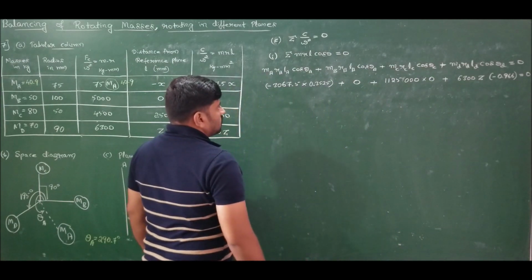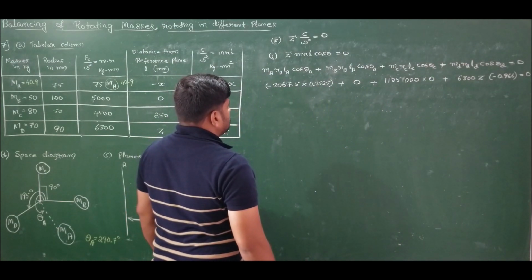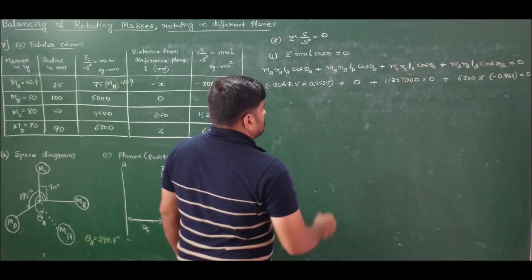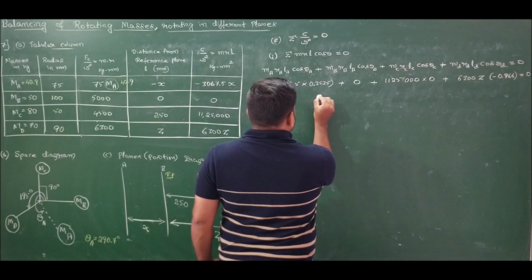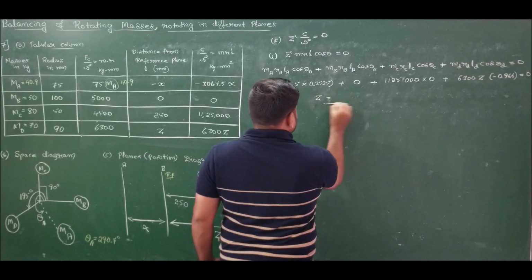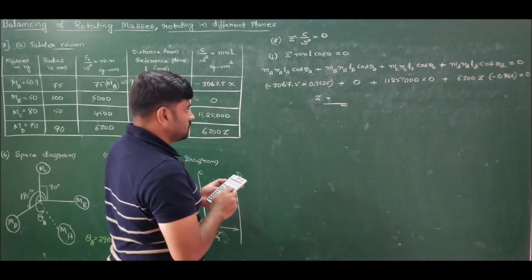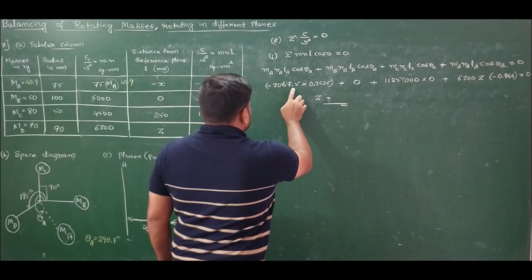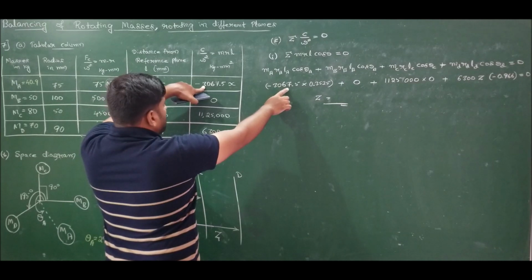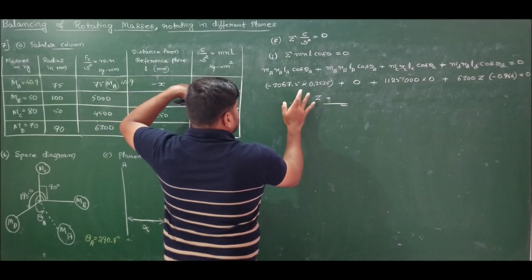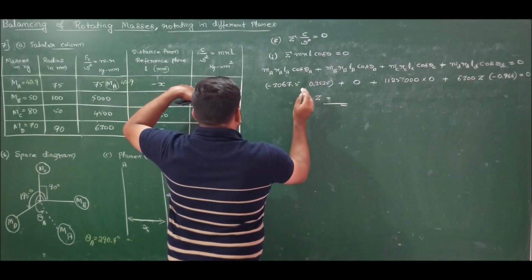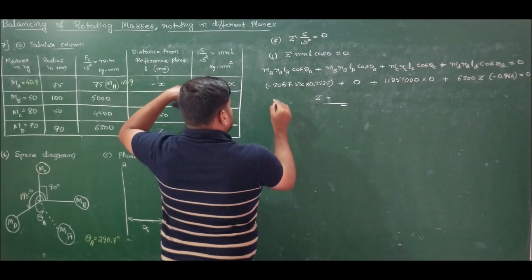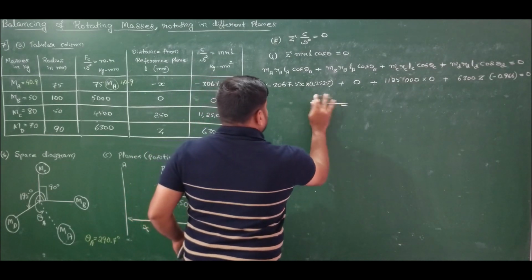So I'll directly get the value of Z. Oh sorry, here we have missed out X. It is 3067.5 X, so your X should come into picture. It is X into 0.3535.